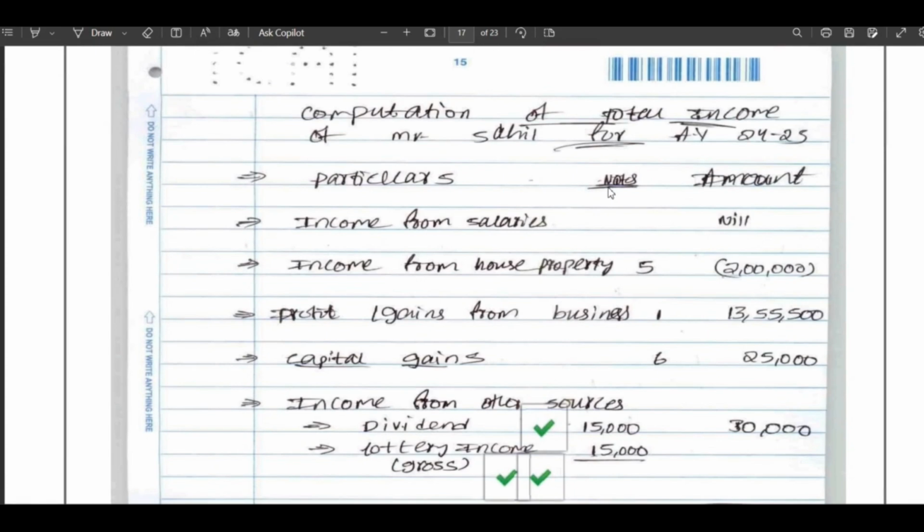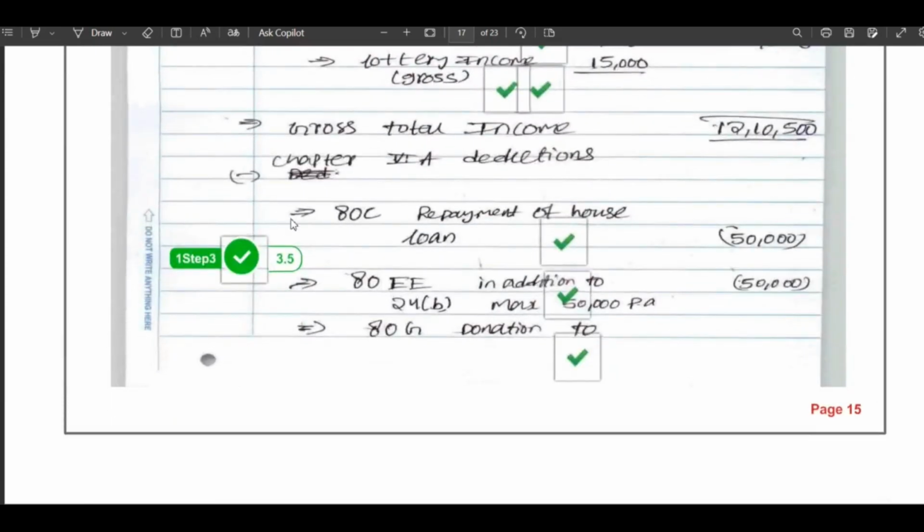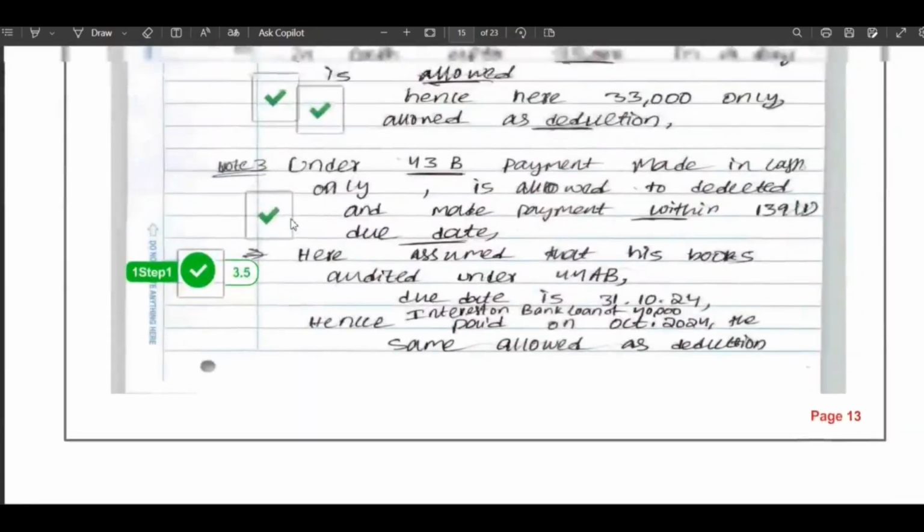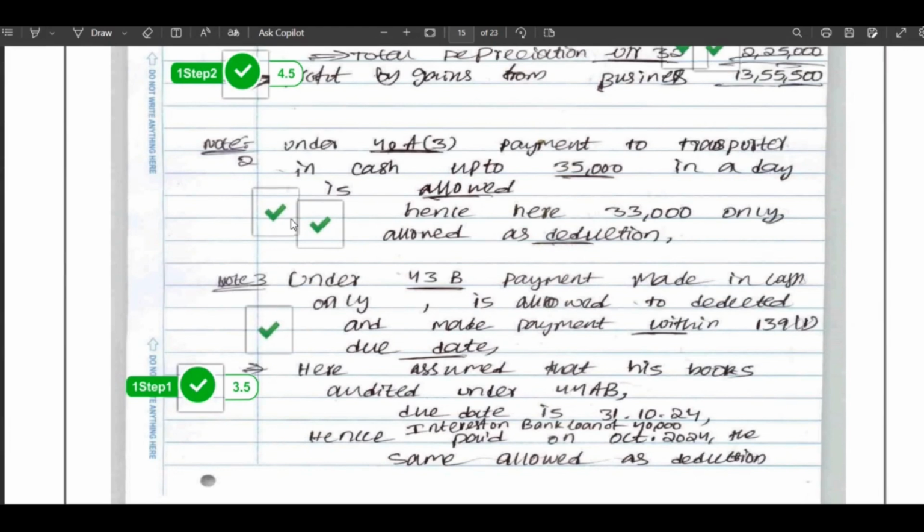See here, I write the computation of total income. I got 3.5 marks for this entire answer, and I write only the two notes. That is, see, I write only the two notes here. That is note 2 and note 3. I get 3.5 marks for these notes only.